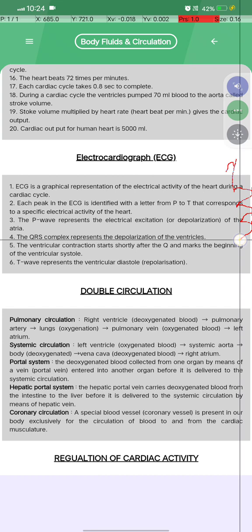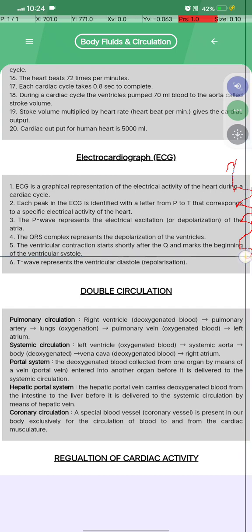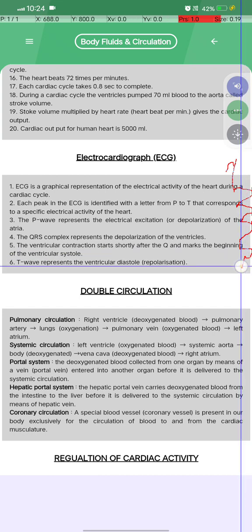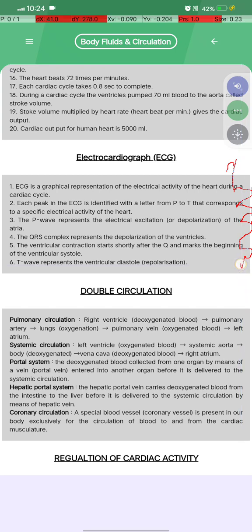The QRS complex represents the depolarization of the ventricles. The ventricular contraction starts shortly after the Q wave and marks the beginning of the ventricular systole. And the T wave represents the ventricular diastole, the repolarization.